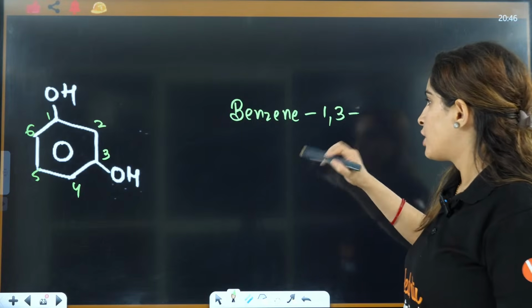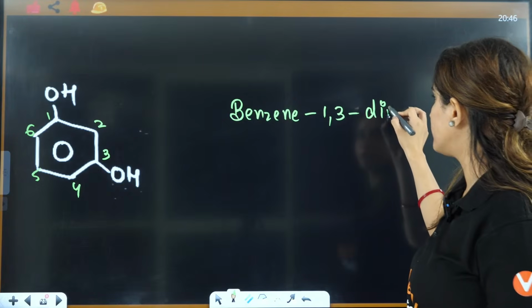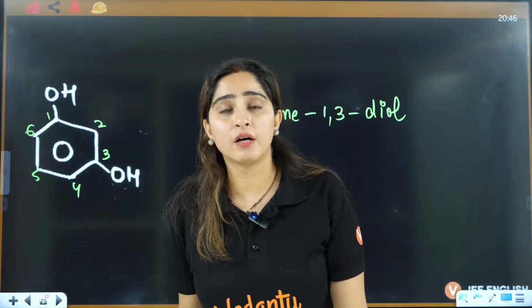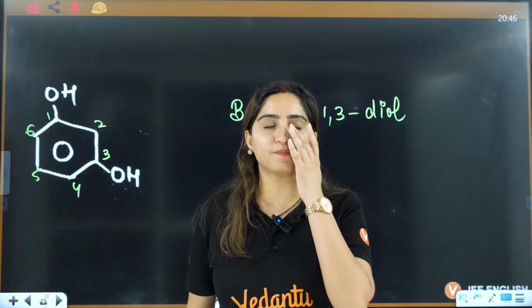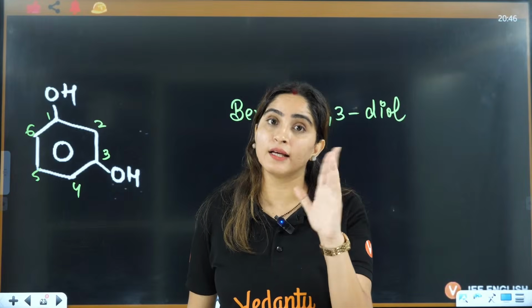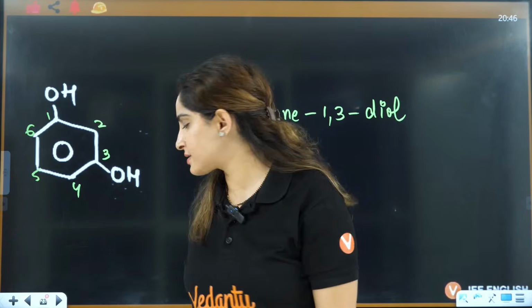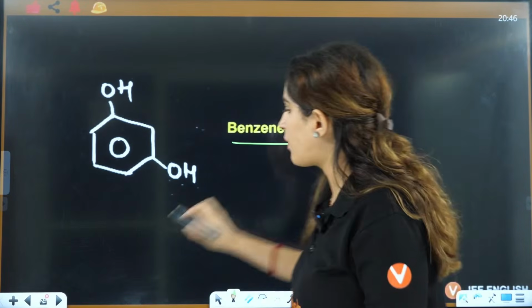So 1, 3 and this is diol. Whenever you have a functional group that is not carbon containing, that will simply be called diol or things like that. Now this is called benzene 1,3-diol.